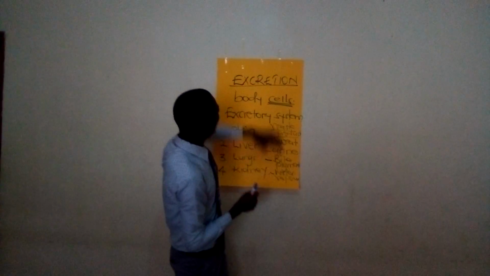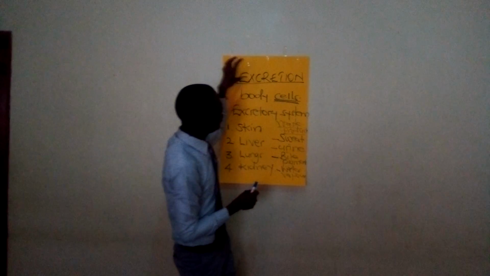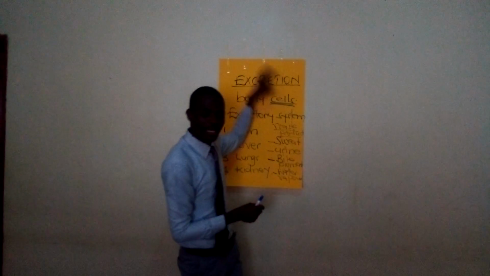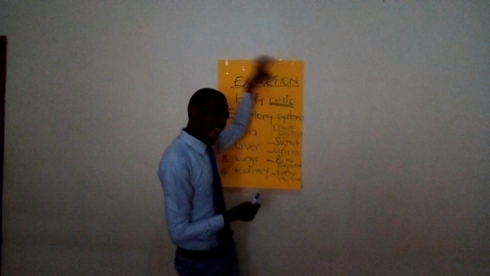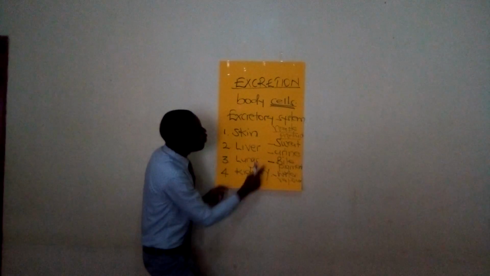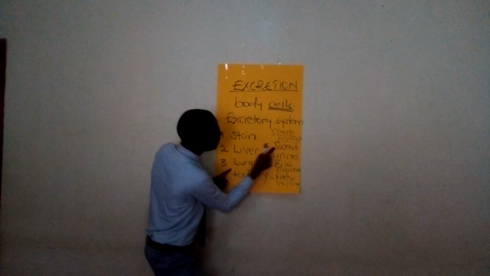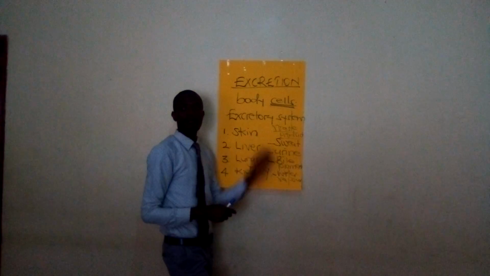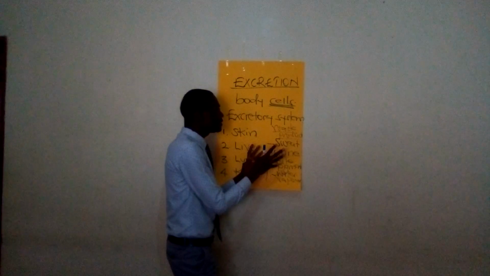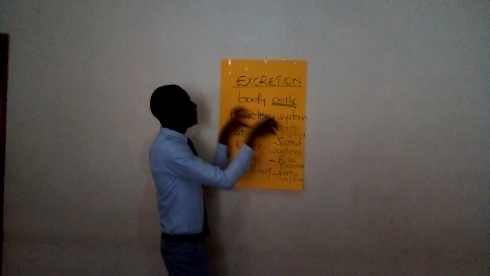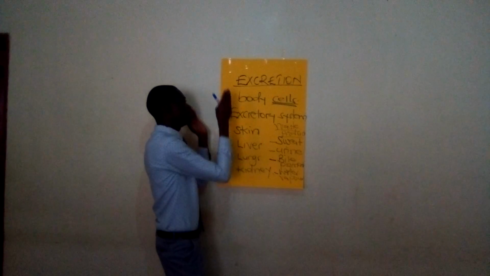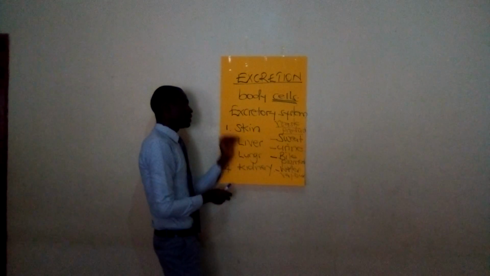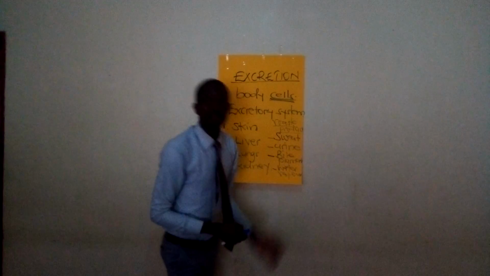Therefore, when I talk about excretion as the removal of waste products from the body, I mean the removal of these: sweat, urine, bile pigments, carbon dioxide, and then water vapor. Specifically, these are the waste products that are removed by these different organs of the excretory system.